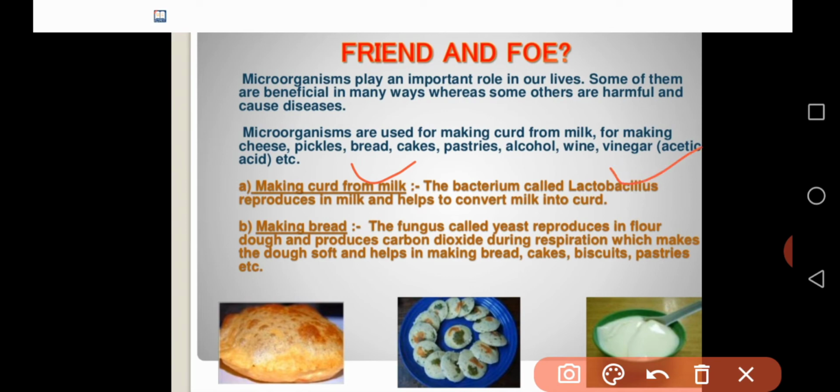Lactobacillus is a bacterium that takes part in converting milk into curd. That process takes place by the help of the bacterium Lactobacillus, which reproduces in milk and helps to convert milk into curd.